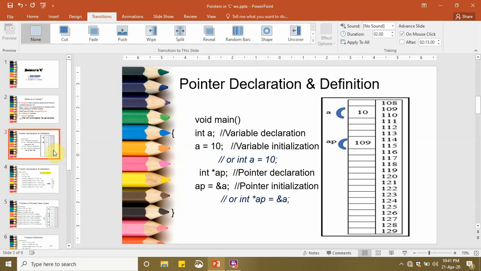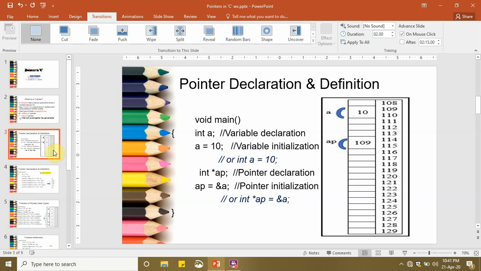Remember the indirection or star operator we discussed before? It is used for pointer declaration. So here int *ap simply means that we are declaring an integer kind of pointer whose name is ap. Okay, so this indirection operator is used for differentiating it from the normal variables.